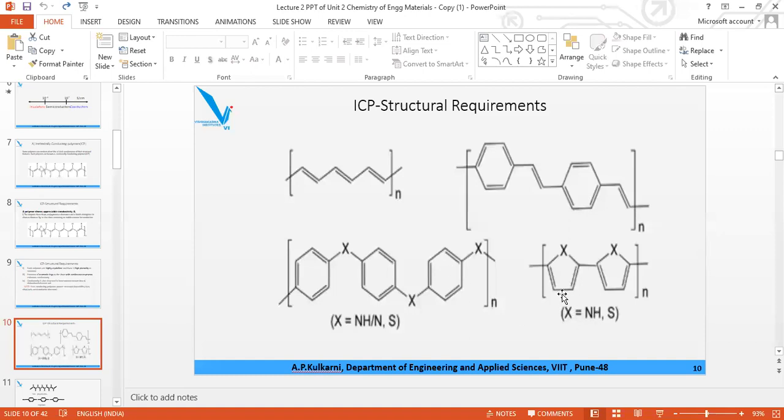Here also not aromatic but cyclic five-membered compounds are there. Here alternate single, double, single, double, single bonds are there. Wherever you get conjugation of single and double bonds, that is alternate single-double bonds, a planar arrangement, or presence of an aromatic ring, that is the requirement of ICP. ICP means